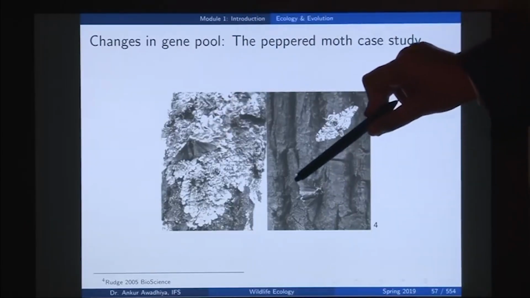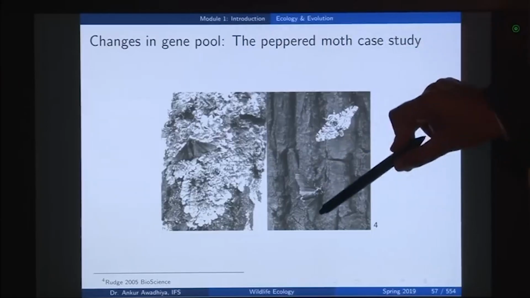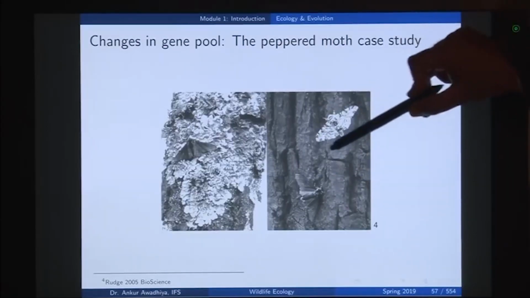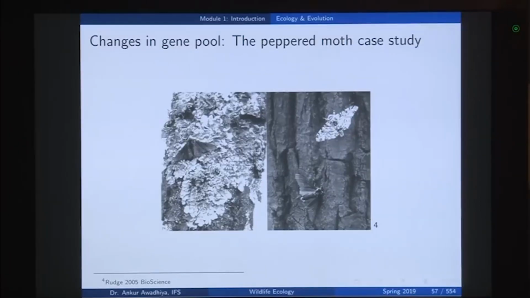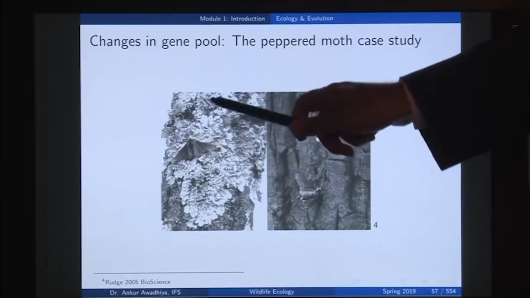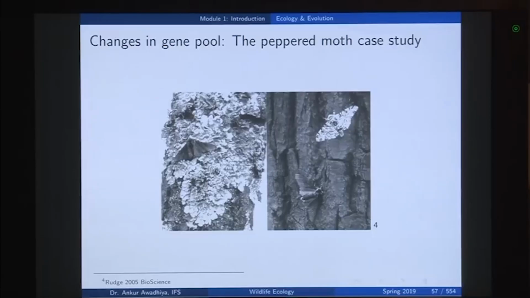So, in this image as well we have 2 peppered moths, and we are very easily able to see this peppered moth, but not this peppered moth. Now, how is that important? That is important because in these situations, when you have an unpolluted atmosphere, when you have quite a lot of lichens on the trees, these dark colored individuals are preferentially predated upon.